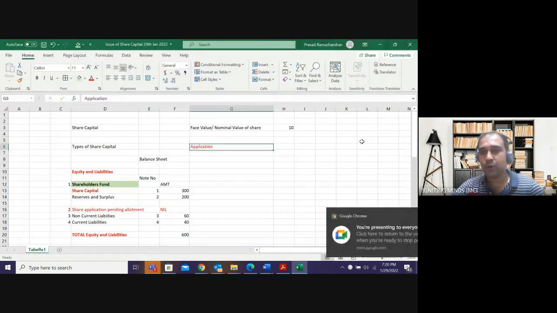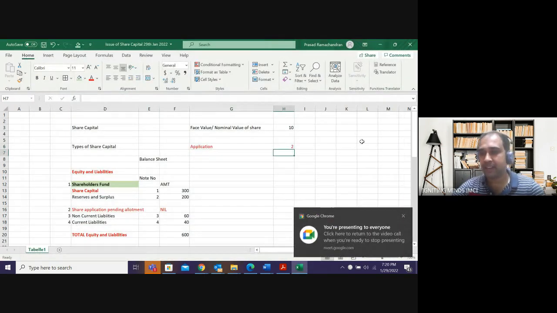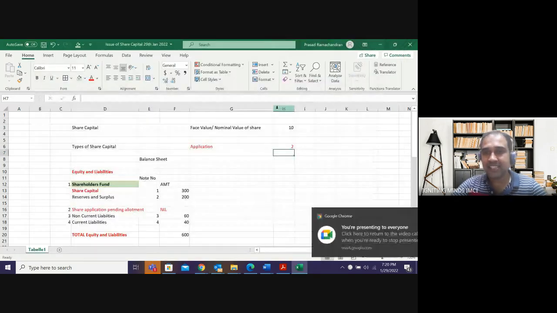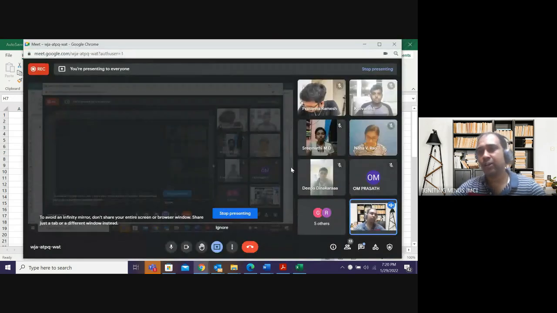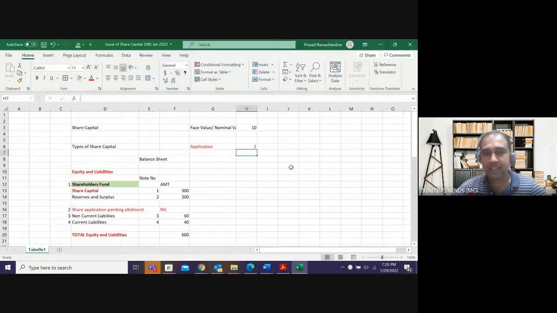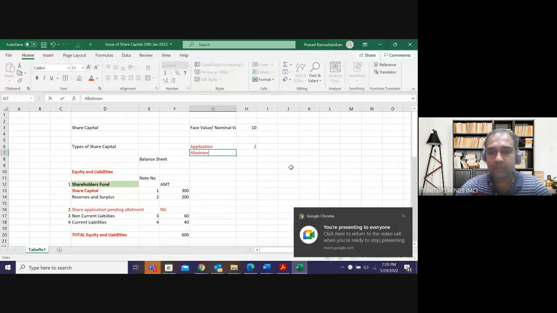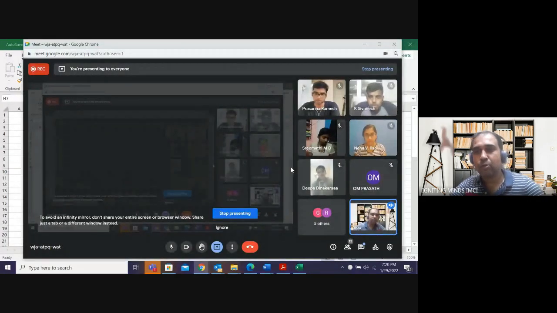We tell that, boss, if you want to apply for the shares of my company, give 2 rupees on application. Every company can change. Some can call 3 rupees, 5 rupees. I'm just giving examples. Okay. So we will call 2 rupees on application. Then the next stage is allotment. It's not necessary, right? The moment you apply, I have allotted. I am issuing only 40,000 shares. If I get application for 70,000 shares, can I give allotment to everyone? I cannot give, right? So allotment, I will call only to the successful applicants, right?